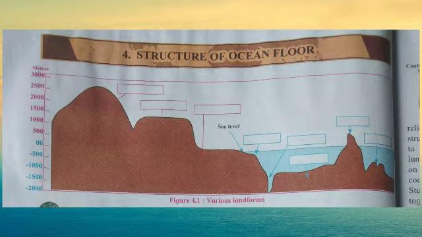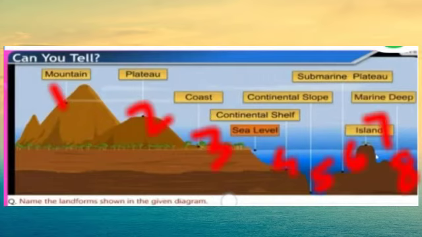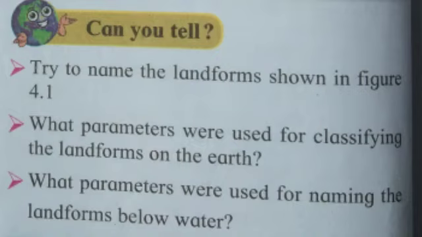The various landforms in this figure from left to right are: first, mountain; second, plateau; third, coast. Sea level is given. Next to sea level is continental shelf, then continental slope. Sixth one, submarine plateau; 7, island; and 8, marine deep.